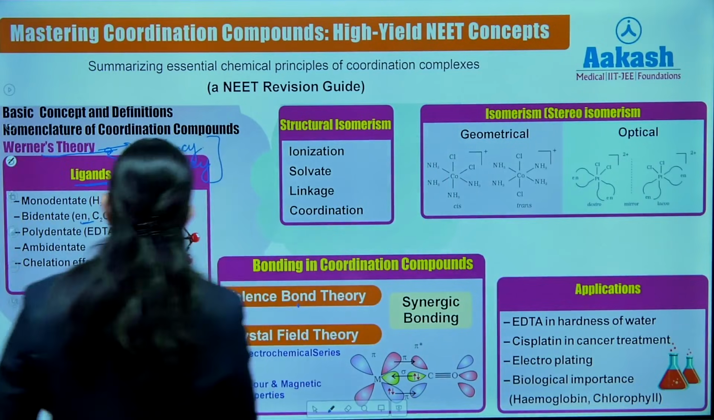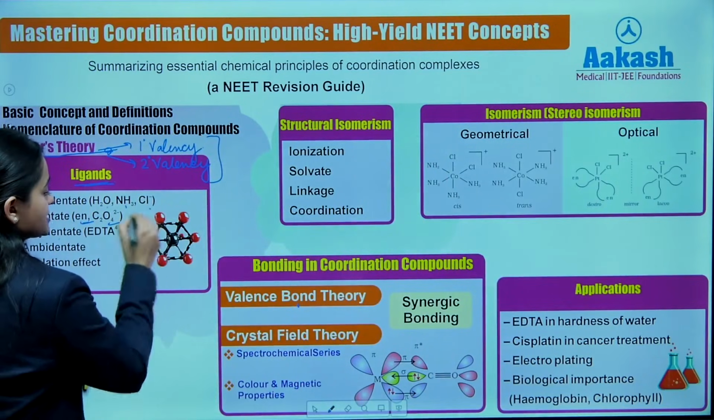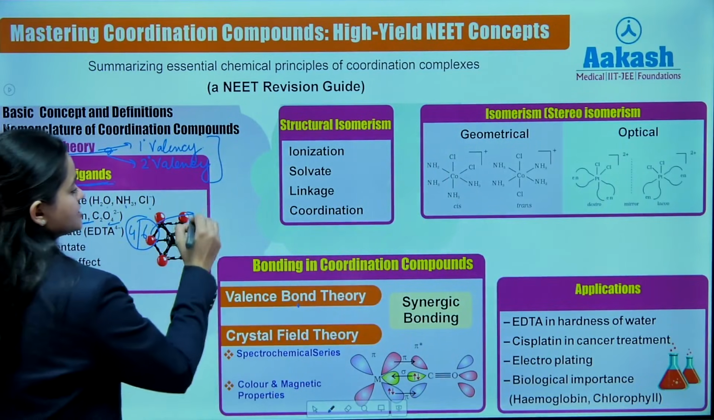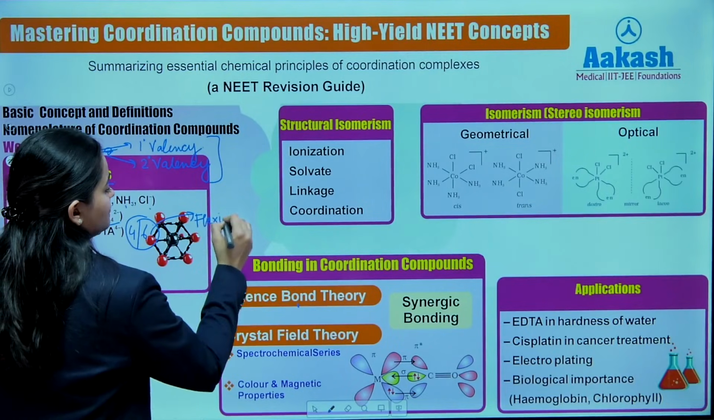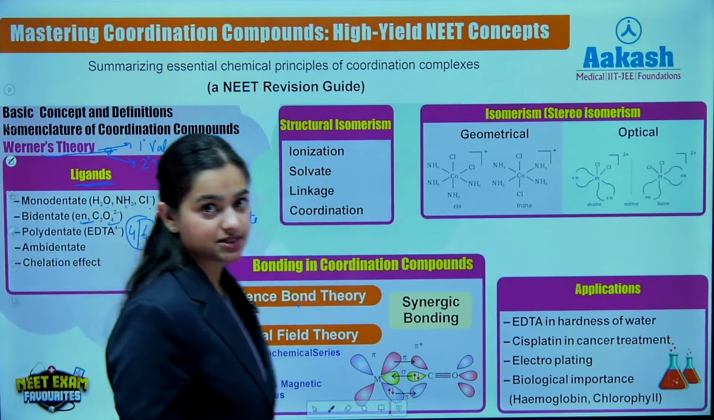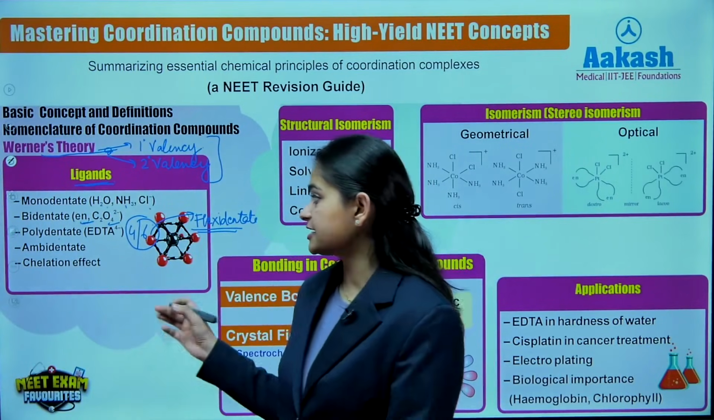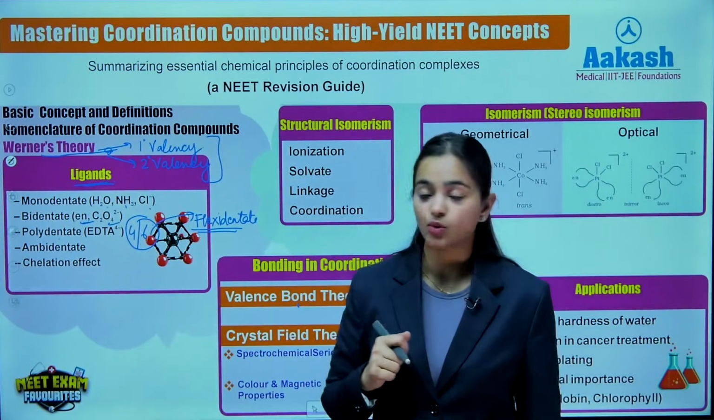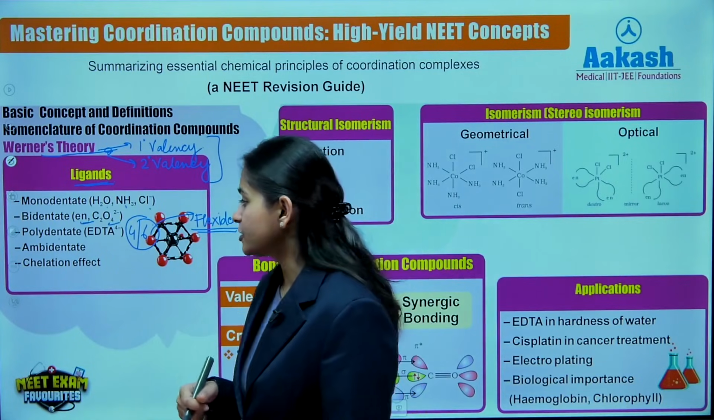Now this is what has a denticity of 4 and 6. Since it has two denticities, therefore it is also known as a flexidentate, right? Because it has a variable denticity. So 4 and 6 denticity, again not bidentate or monodentate, came into the category of polydentate.